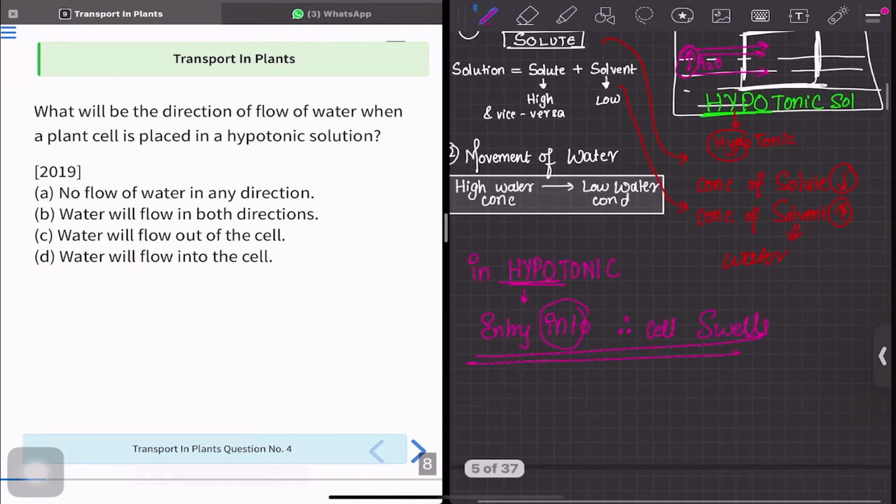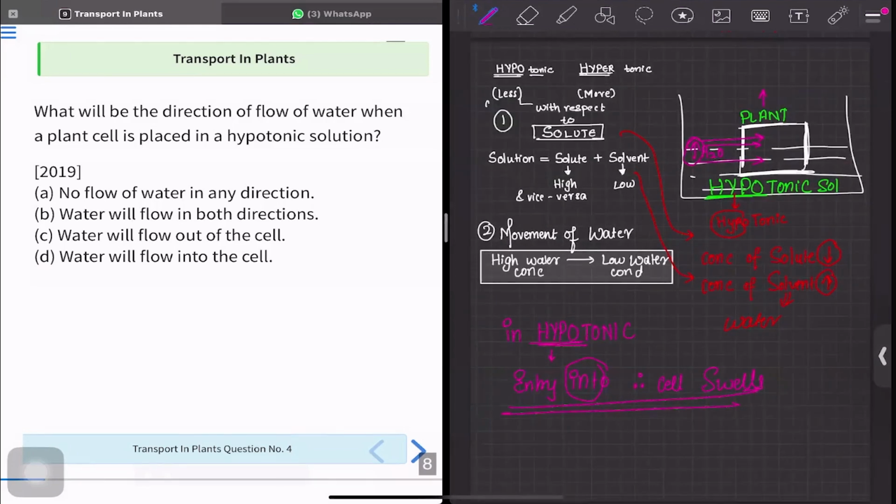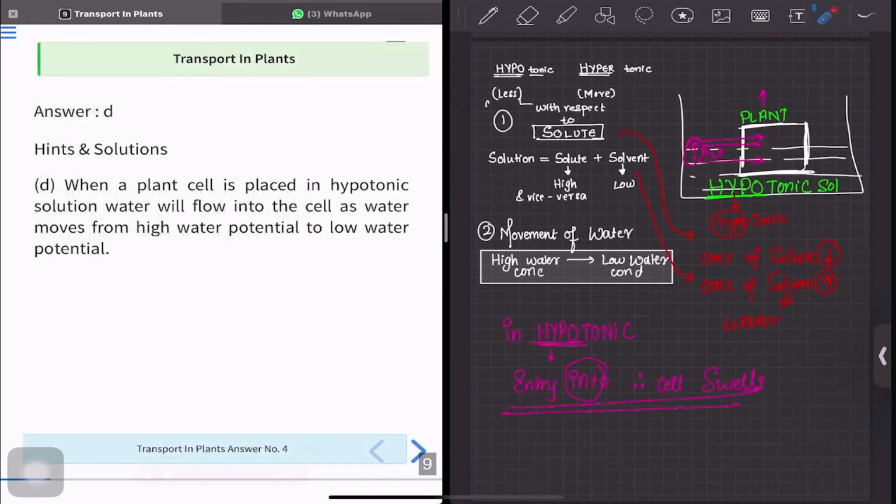Now, based on this concept, let's try to answer our question. Option A says no flow of water in any direction, that is false. Option B, water will flow in both directions, again false. Option C, water will flow out of the cell, no. That would happen in hypertonic solution. But in the question, it is a hypotonic solution, and we have seen here that water will enter the cell. So option B is the correct answer.